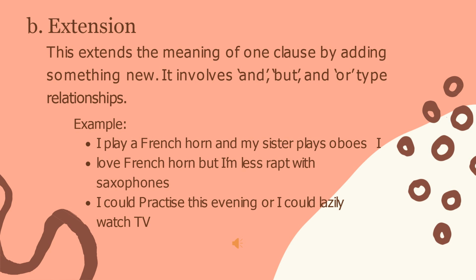Second, extension. This extends the meaning of one clause by adding something new. It involves an and, but, or type of relationship. For example, first, I play French horn and my sister plays oboe. The second, I love French horn, but I am less keen on saxophone. The third, I could practice this evening, or I could lazily watch TV.